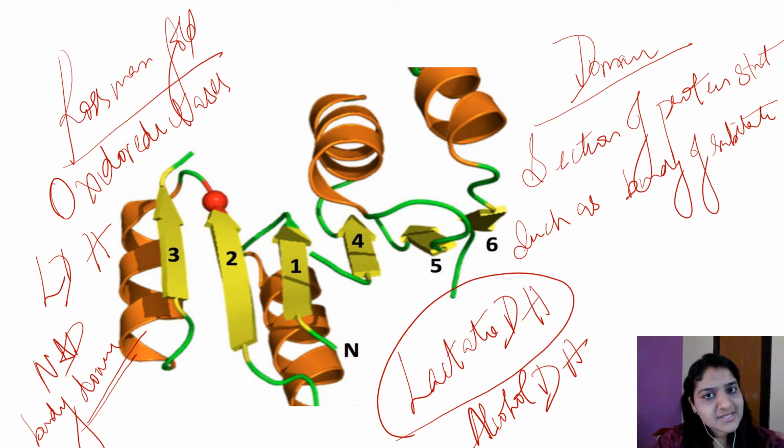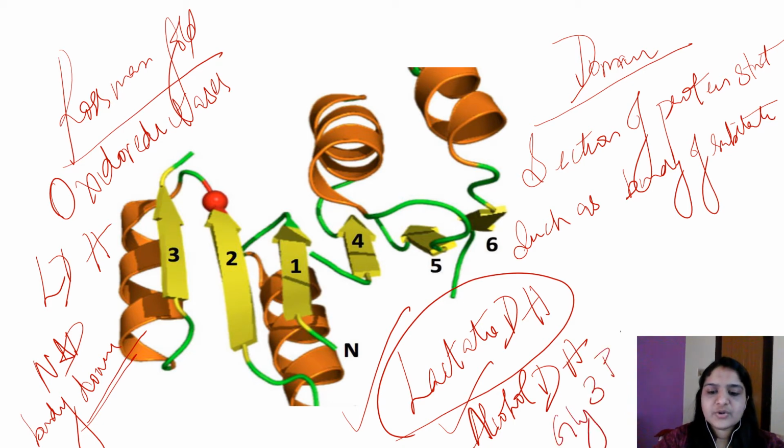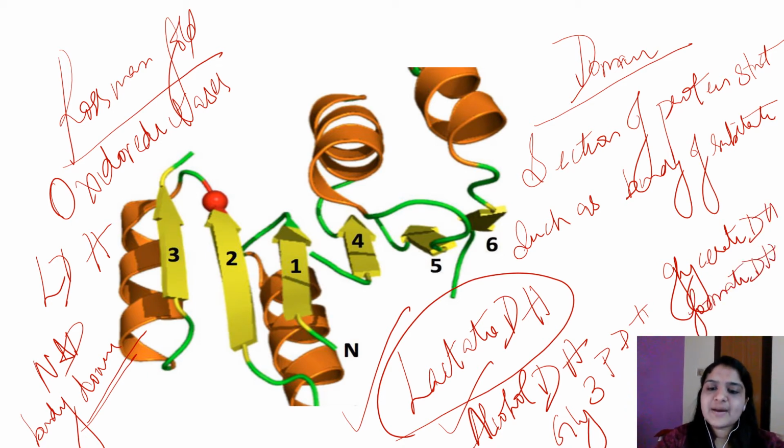Which enzyme class is oxidoreductase? It is class 1. So enzymes like lactate dehydrogenase, alcohol dehydrogenase, glyceraldehyde 3-phosphate dehydrogenase, glycerate dehydrogenase, and formate dehydrogenase are some examples with the Rossmann fold, containing the NAD binding domain.